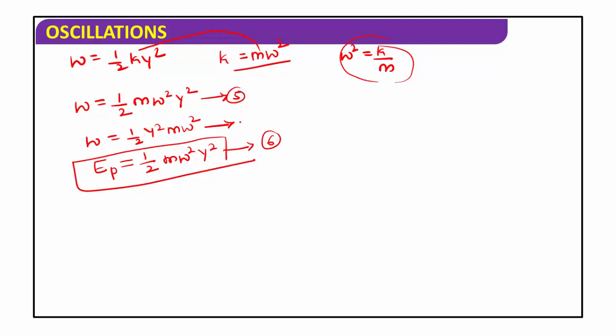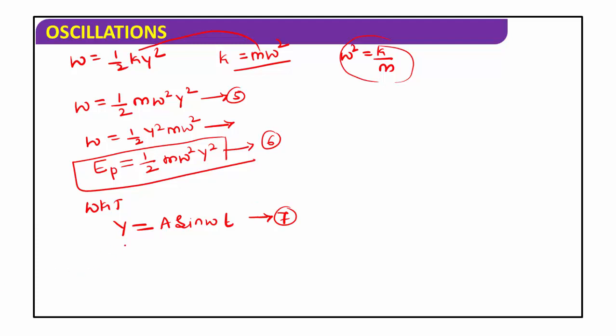When you displace the particle, work must be done against the restoring force. That work done is converted into potential energy. Now you find that value. But when it possesses the kinetic energy due to its motion, how do we calculate the kinetic energy value? We know that the displacement of the particle y is equal to a sine omega t.